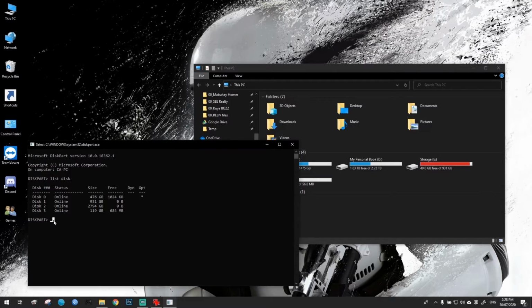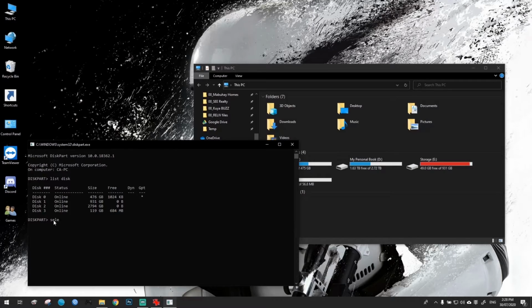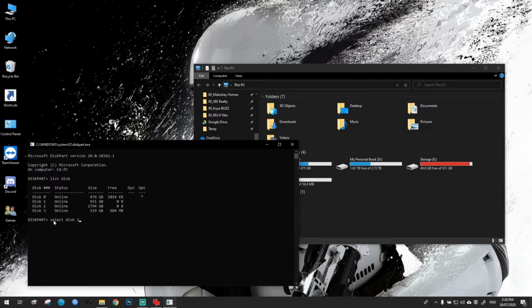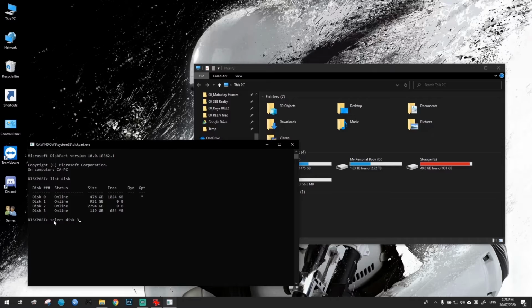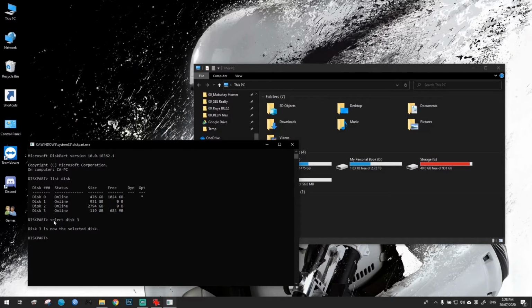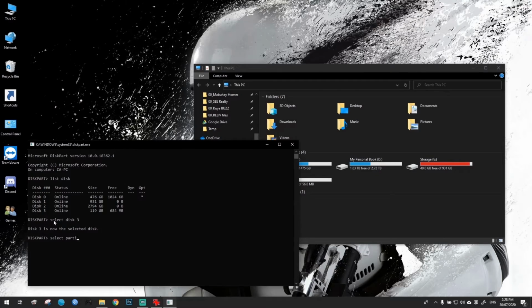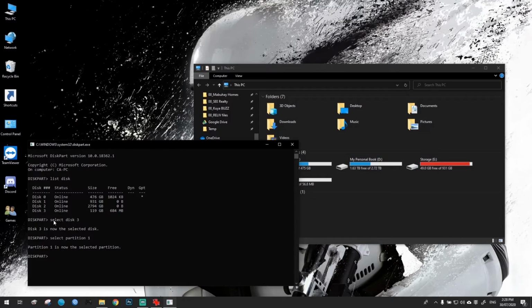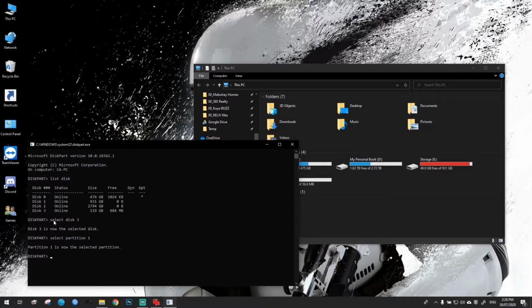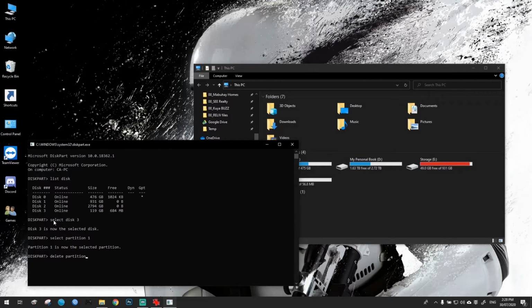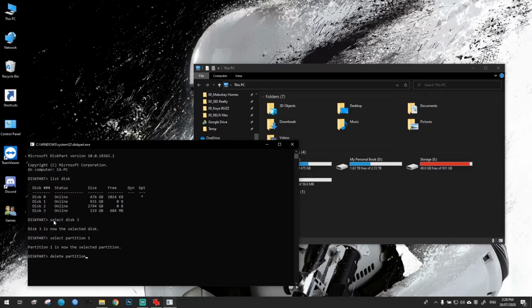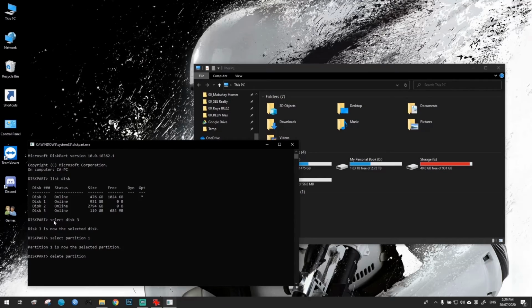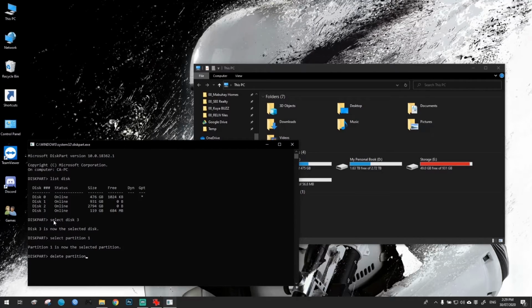We're gonna type in select disk 3, since disk 3 is the SD card that I want to reformat. Press enter and then select partition 1. Okay, so partition 1 is now the selected partition, and we have to delete that. Delete partition. Okay, once again, be sure that this is the correct disk that you're looking for. Alright, press enter.